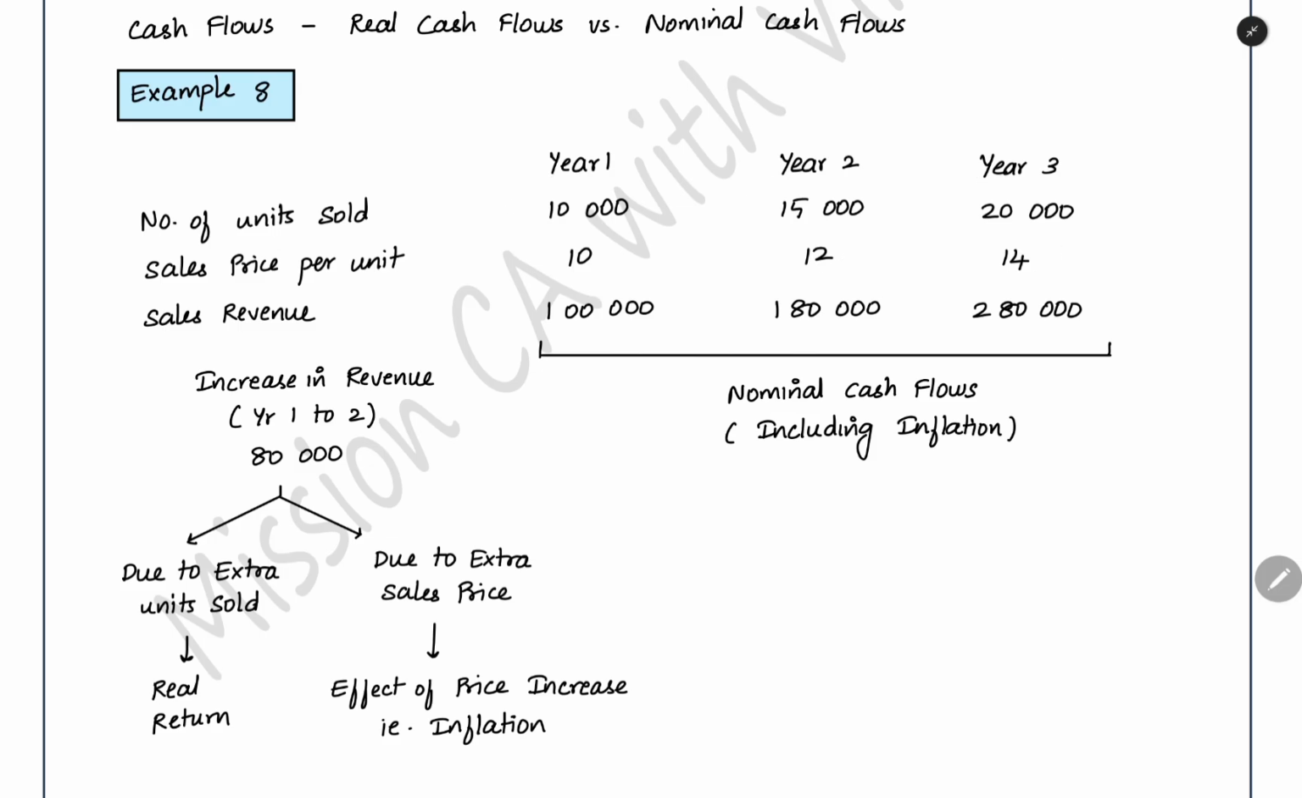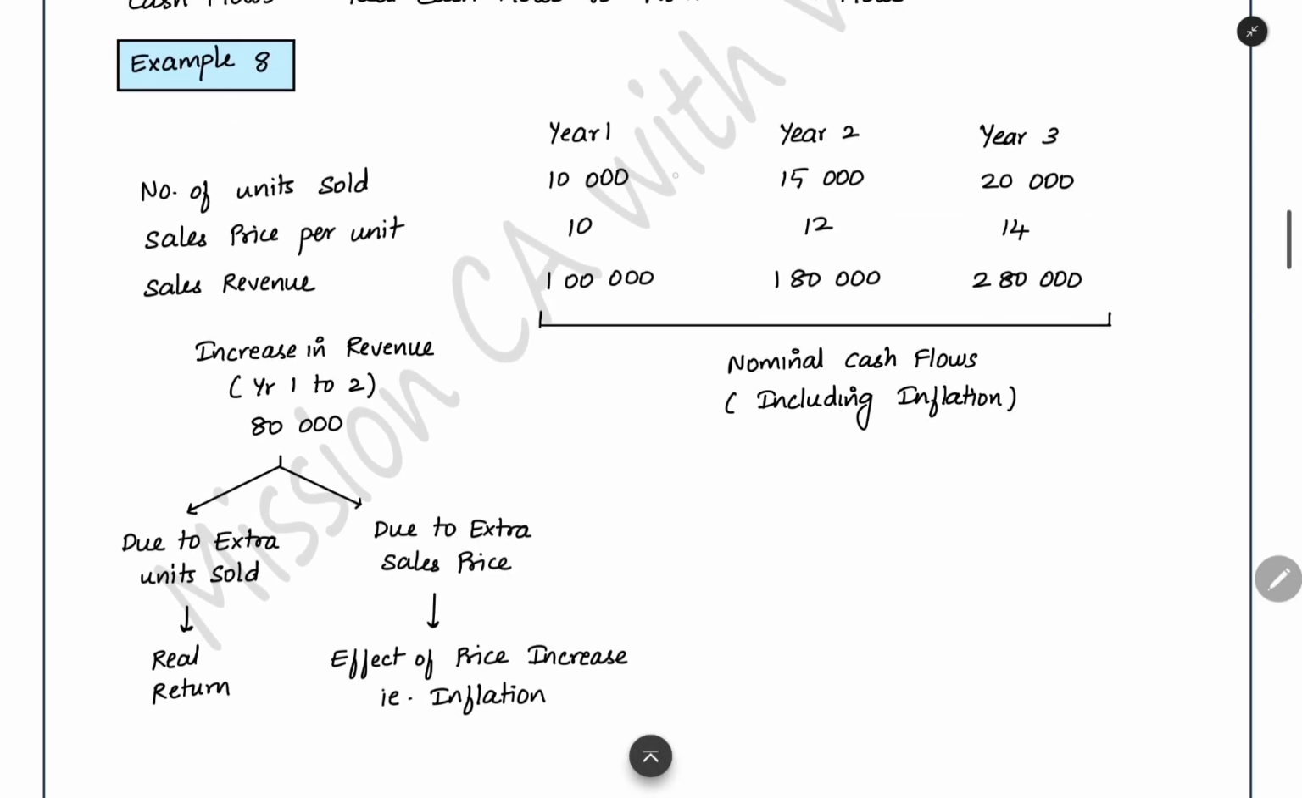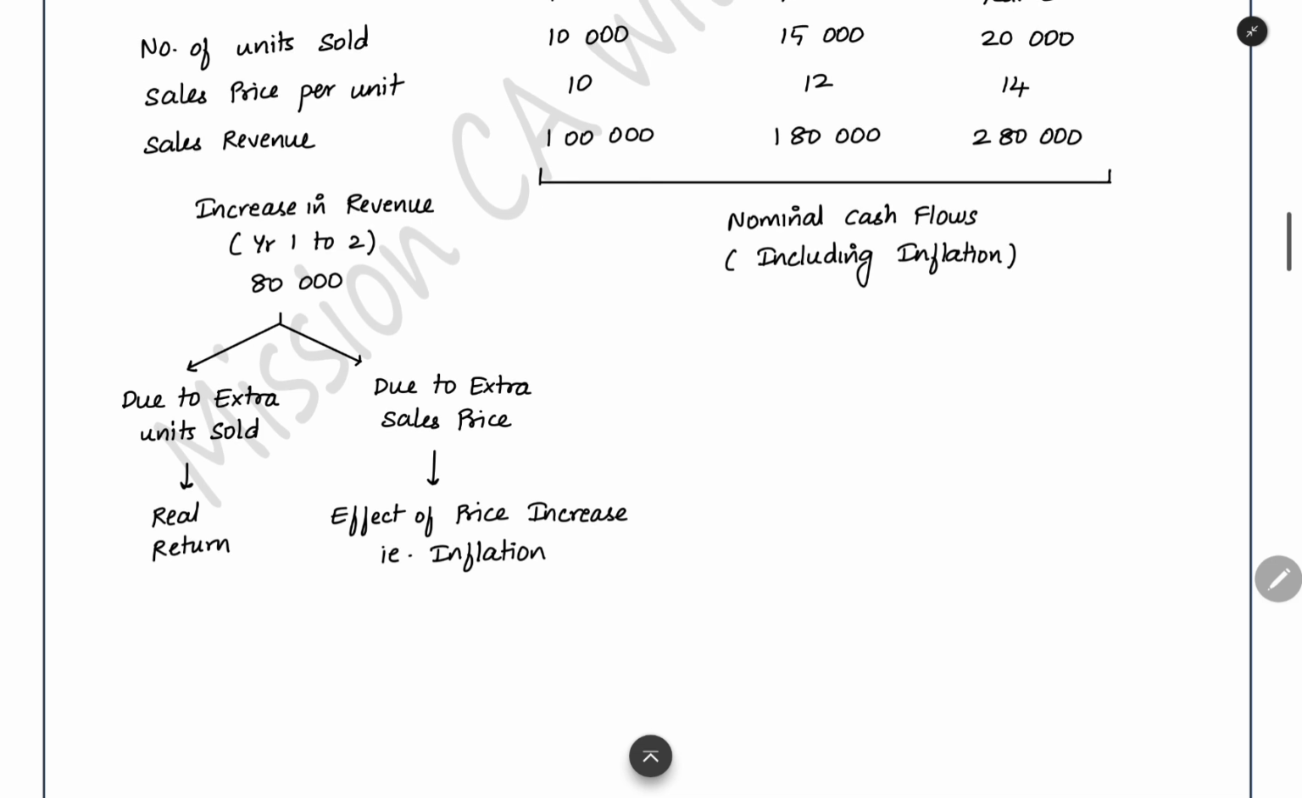Here, the total sales revenue also you can find out for each year. When you compare years 1 and 2, you earned 80,000 extra revenue. How did this extra revenue come? Part of this extra revenue came because you sold an extra 5,000 units. A portion of the revenue also came because of the increase in price. Inflation effect also is there in this revenue. That is why it is called the nominal cash flow. Whenever you see the word nominal, you can understand that the inflation effect is also inside that cash flow. The price increase effect also is there.